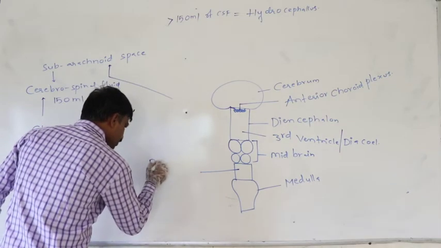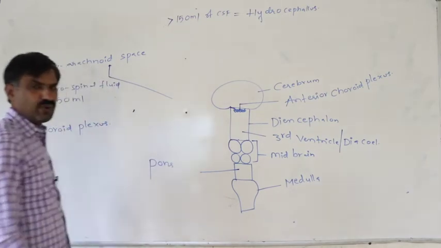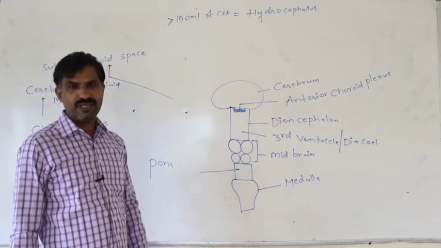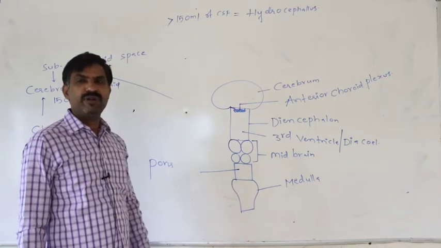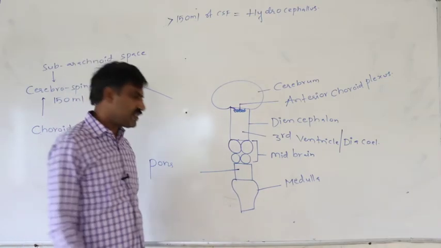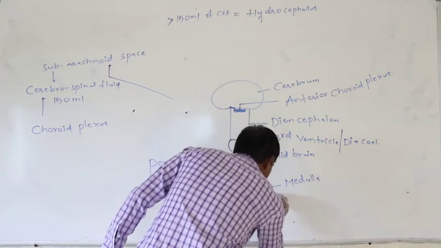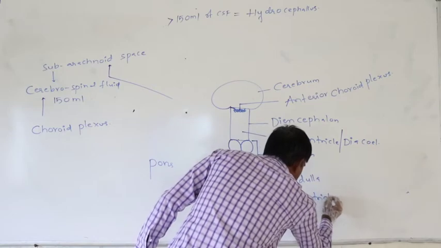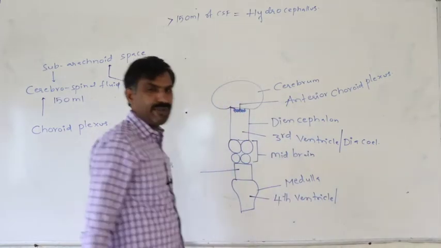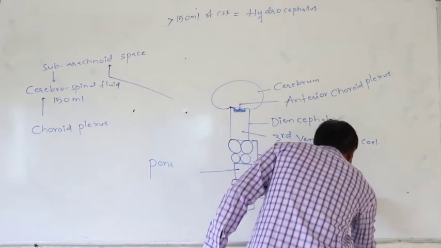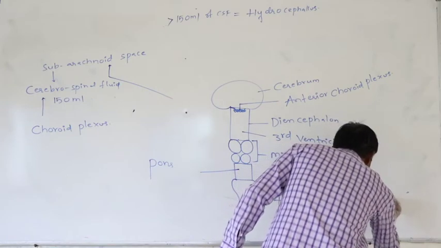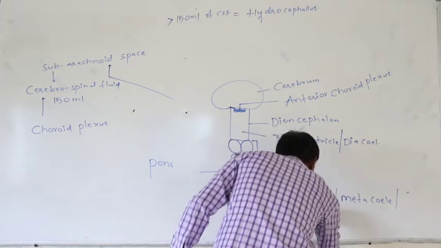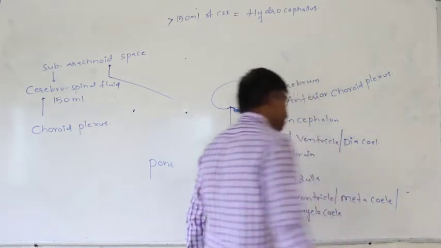This is the pons varolii or pons. Next is the medulla. In the case of the medulla also, there is a cavity, and this cavity is called the fourth ventricle or metastele or myelocele.